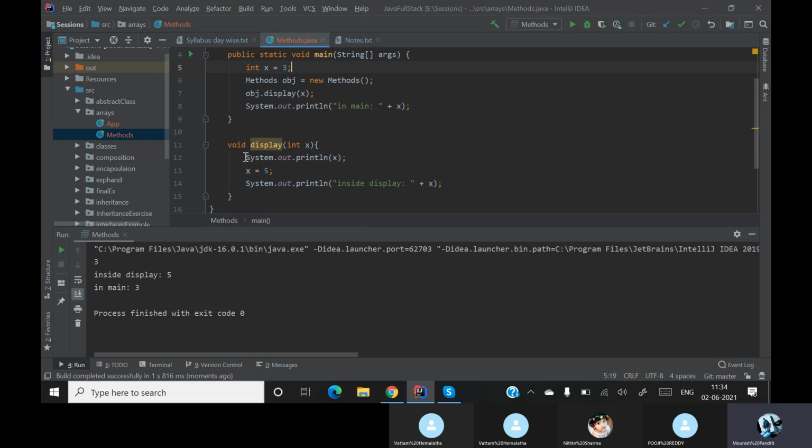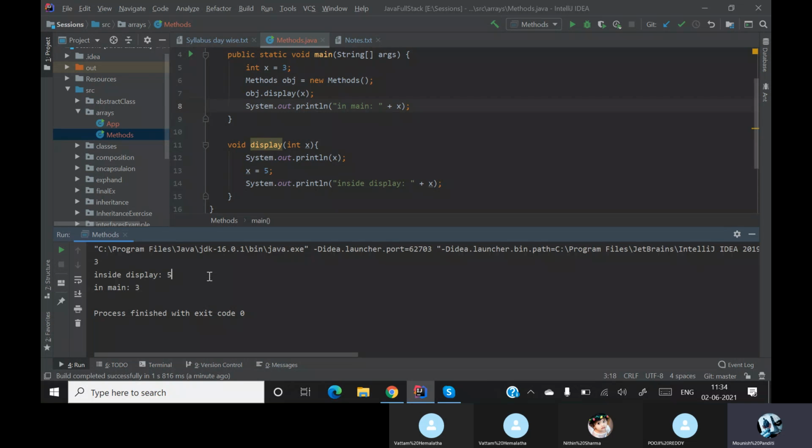Whatever value I passed over here, it is passed only for this display method. When I come back out of the display method, when I'm again coming back to my main method, the x value is the same as previous, which will be my 3. Understood?